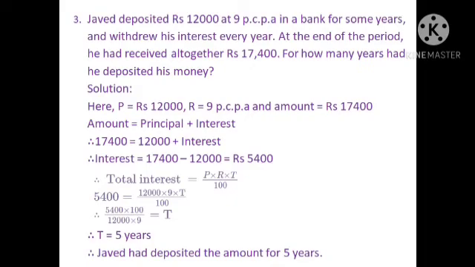Therefore, T is equal to 5,400 multiplied by 100 divided by 12,000 multiplied by 9. By dividing and multiplying, we get T is equal to 5 years. Therefore, Javed had deposited the amount for 5 years.